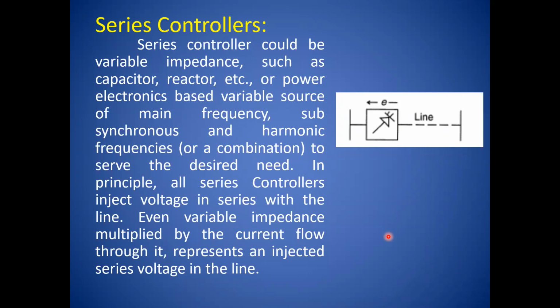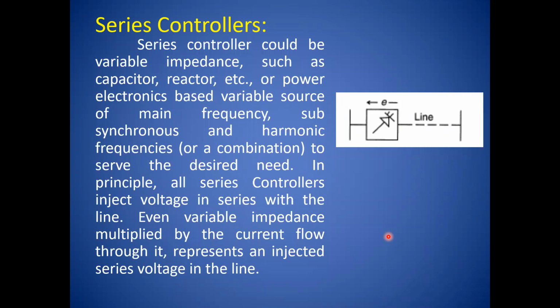So as long as the injected voltage is in phase quadrature with the current, the series compensator supplies or consumes variable reactive power. Any other phase angle, less than 90 degrees, it supplies or consumes reactive power as well as active power.